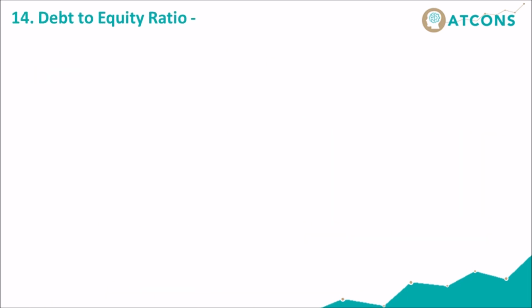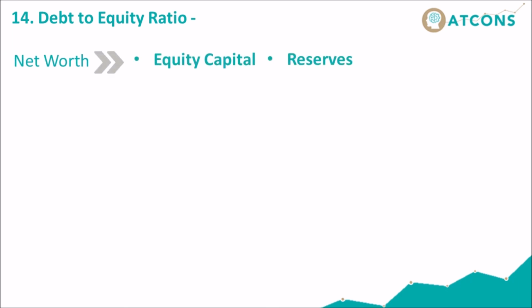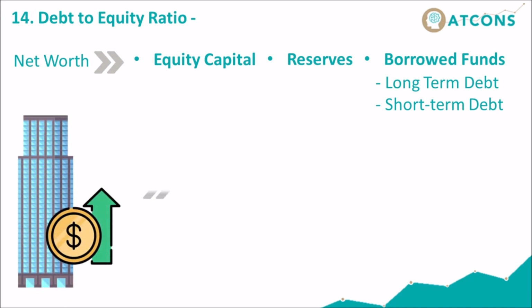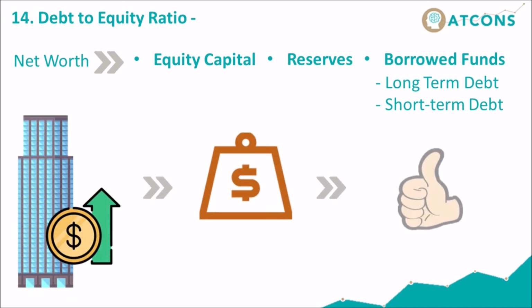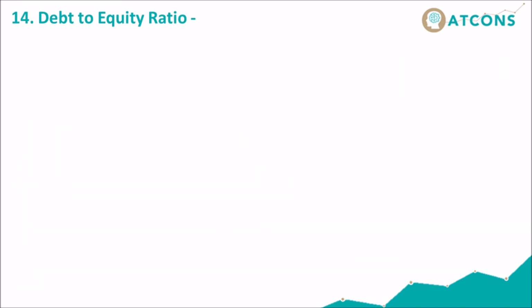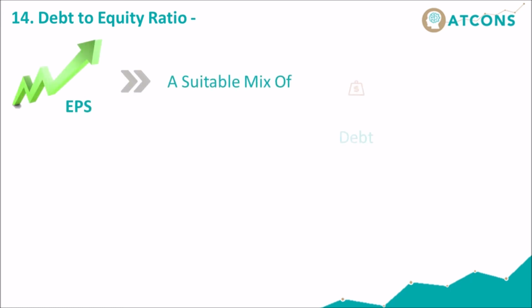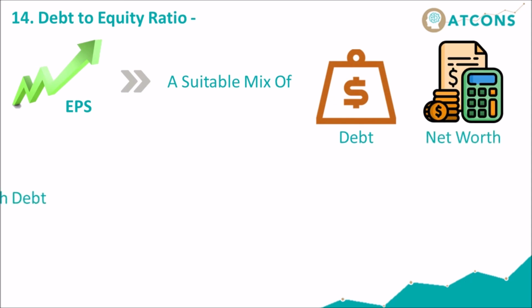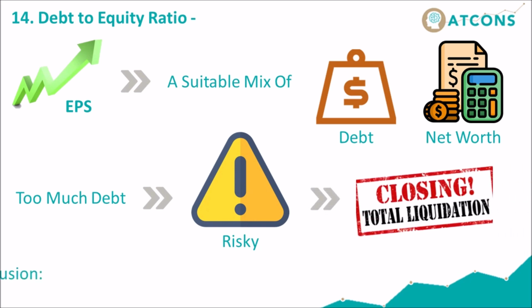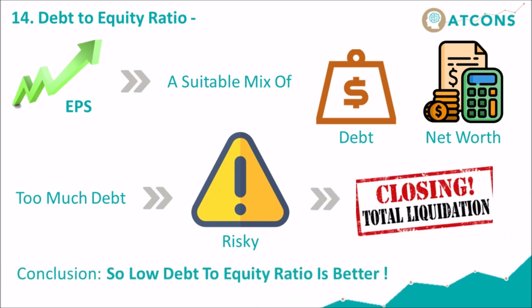Debt to equity ratio. Net worth consists of equity capital, reserves and borrowed funds consisting of long-term and short-term debt. For a profit-making, tax-paying company, some debt in the company structure is advantageous because interest on debt is a tax-deductible expense. Generally, companies try to maximize their EPS by a suitable mix of debt and net worth. However, too much debt is risky and in recession times it may lead to closure. Conclusion: a low debt to equity ratio is better.